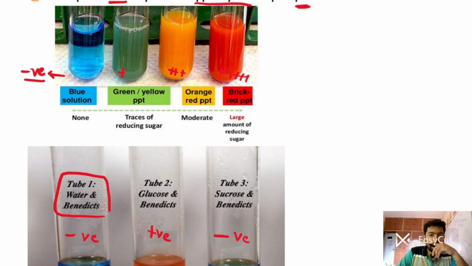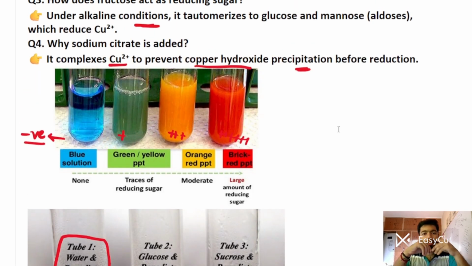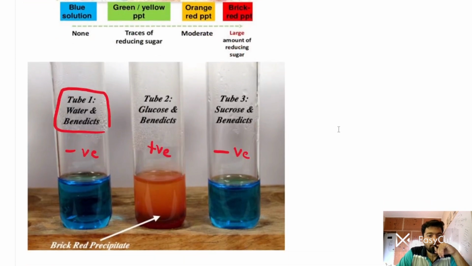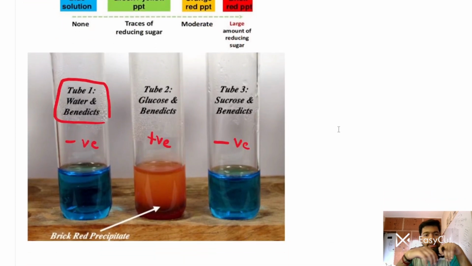Now coming to the next question: why is sodium citrate added in the reagent? It complexes the copper 2+ ions to prevent copper hydroxide precipitation before the actual reduction. In this image, when we add water and Benedict's reagent, it shows a negative test. In test tube 3, we added sucrose and Benedict's reagent, which also shows a negative test, but glucose with Benedict's shows a positive test.